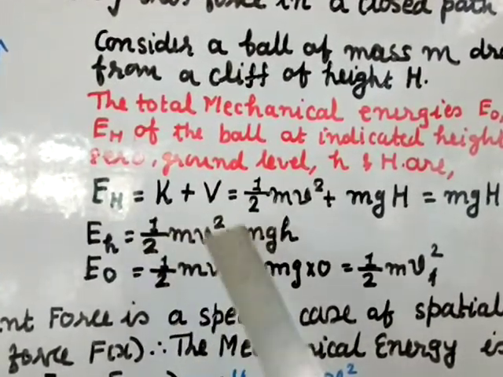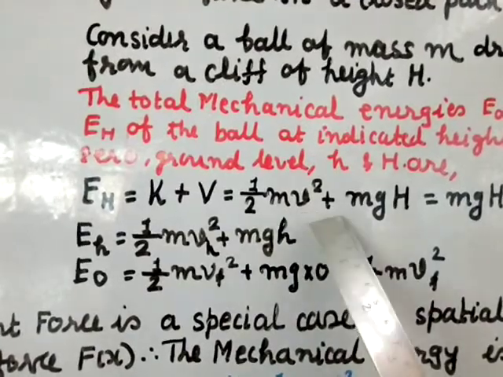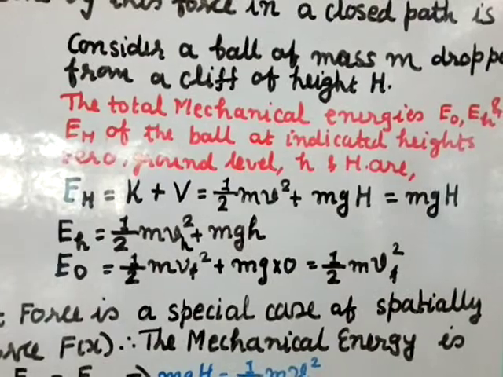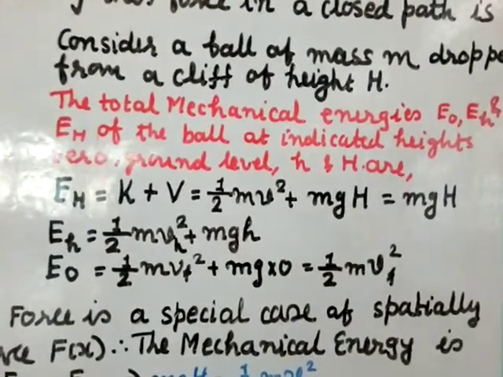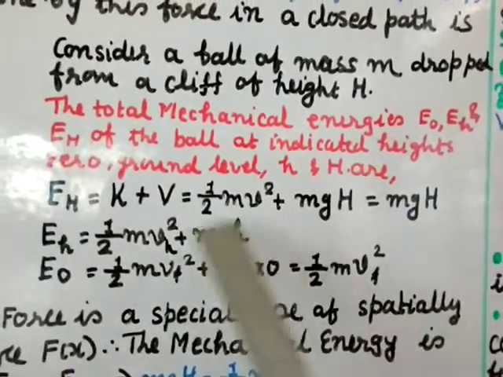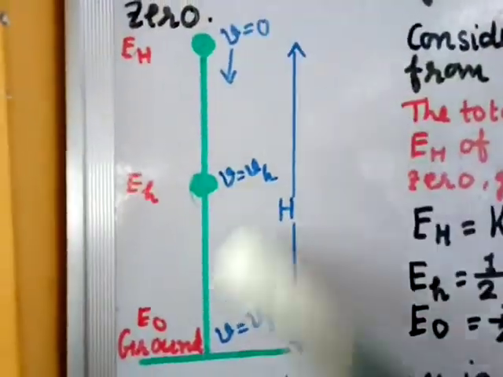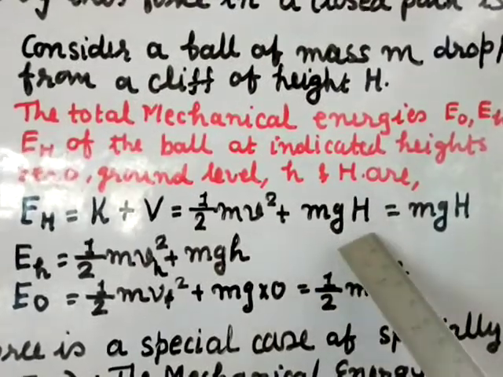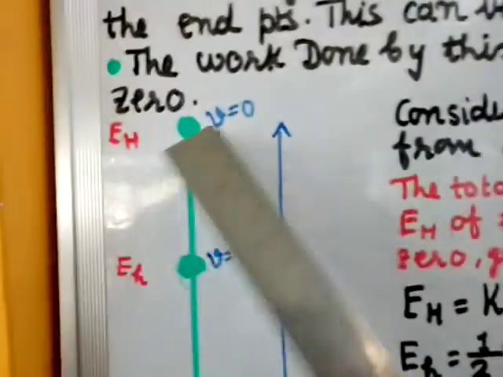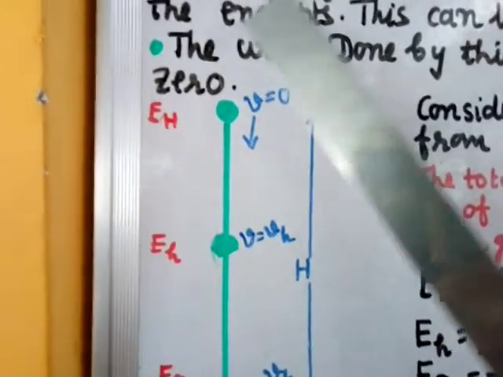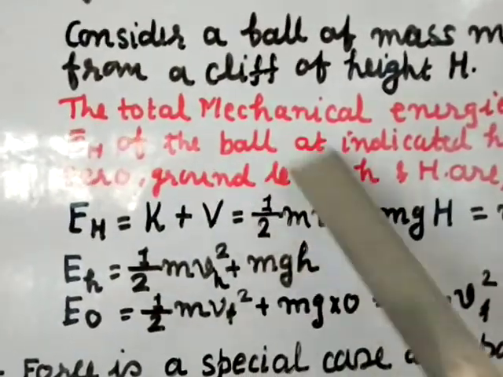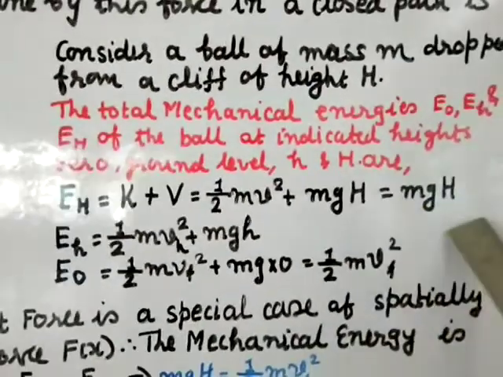Kinetic energy is given by the formula 1/2 mv² plus potential energy, which is given by mgh. Potential energy is because of the position and the configuration of the object. Here the position of the object is at height H, therefore the potential energy will be mgH. Initially we are dropping the ball from rest, so velocity v is 0. If you put v equal to 0, this value is 0, so what remains is mgH.